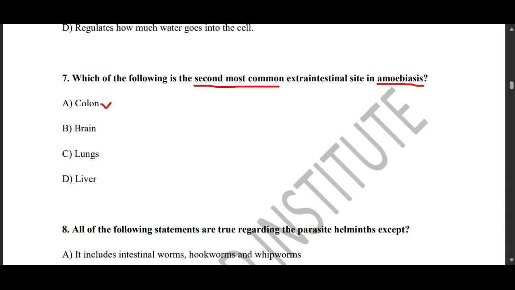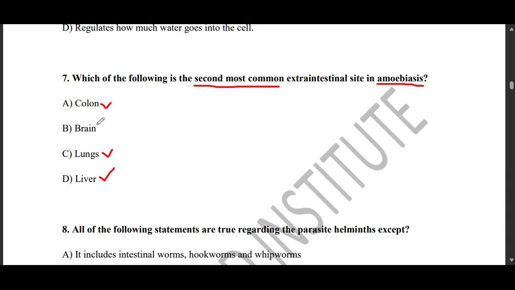Common sites for extraintestinal amoebiasis include the liver. The liver is actually the most common; it forms abscesses. Then we also have the lungs, as a result of direct extension or hematogenous spread.